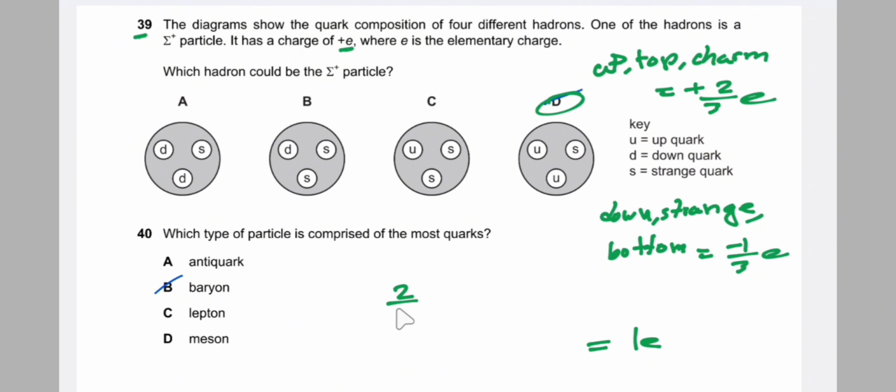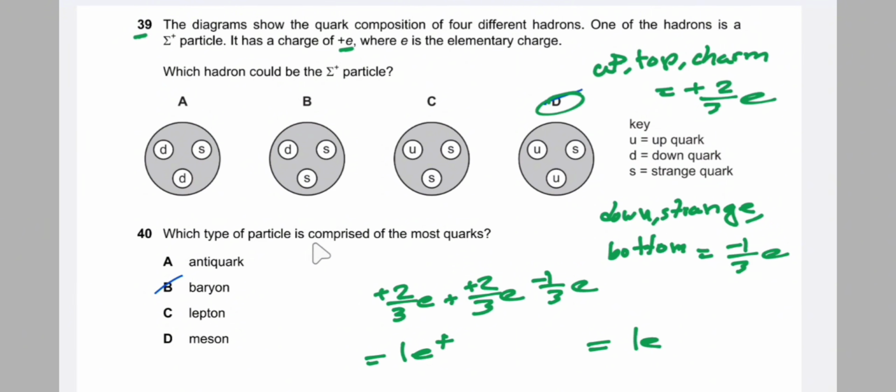Up is plus 2 by 3e, plus 2 by 3e, that is up plus up, and strange is -1 by 3e. So after calculating, we get 2 by 3 into 2 minus 1 by 3, so we get a charge of plus 1e. So their charge is plus 1e. So the correct answer is D, that is up and strange.